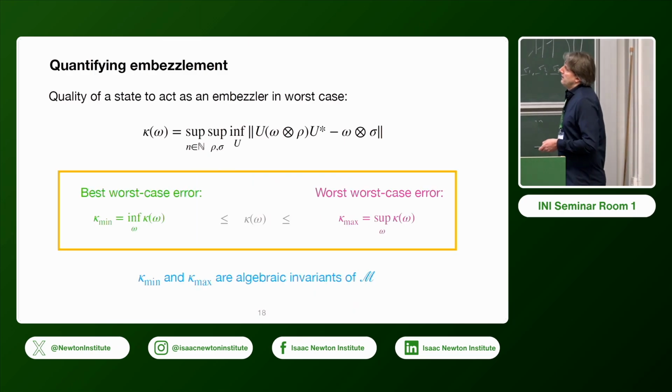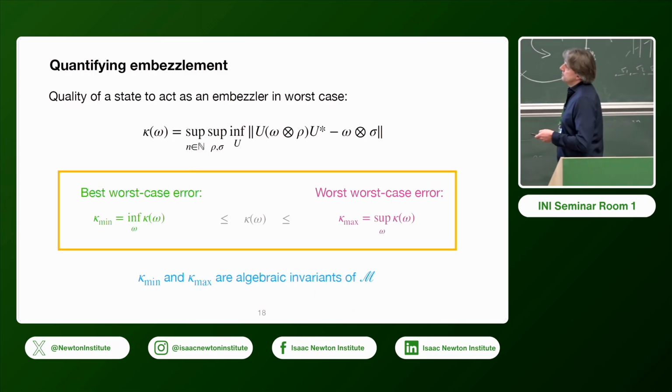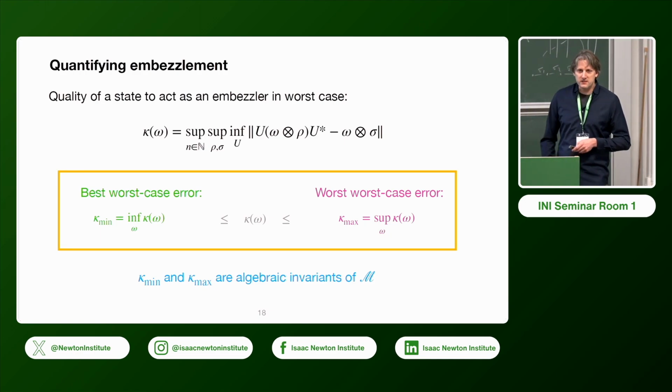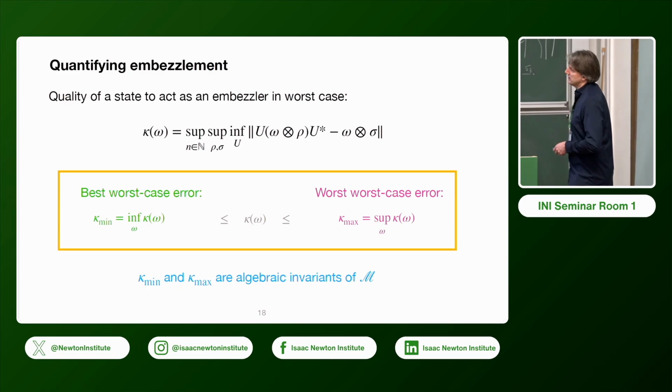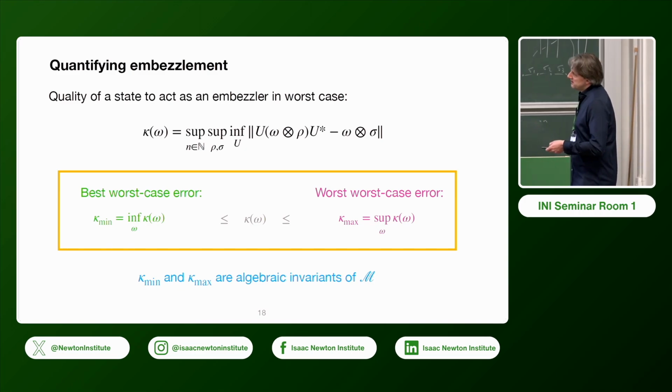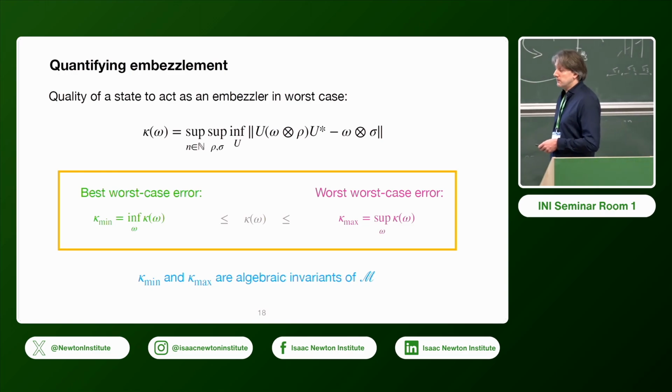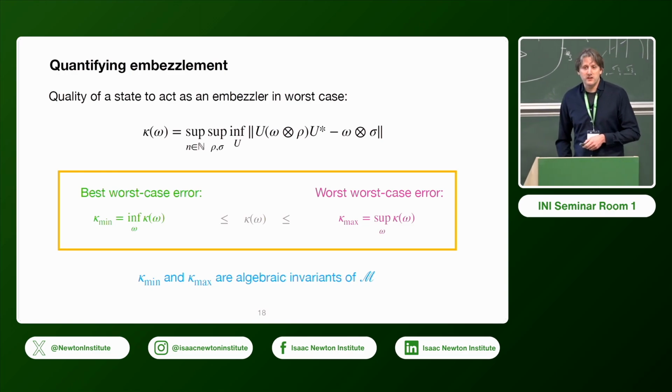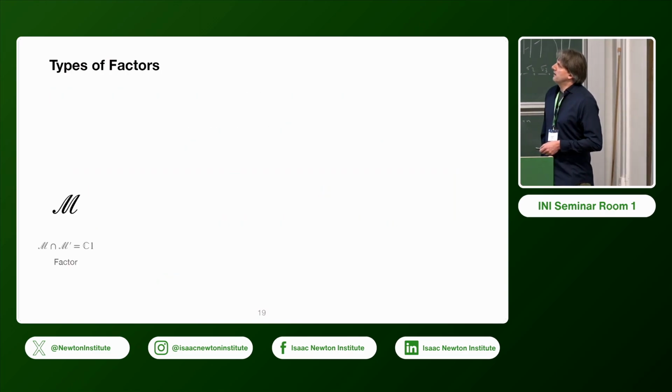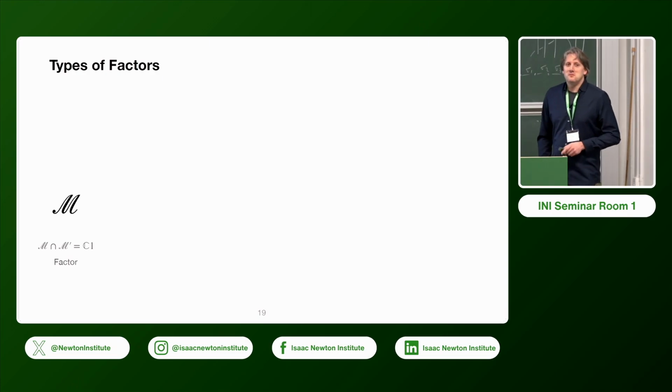Okay. And to go even a bit further, we introduce a best-case error and a worst-case error, where we also optimize over the state spaces on algebras. And then basically by definition, kappa min and kappa max will be algebraic invariants. And of course we can ask, what are they? Could be the same, won't be the same.